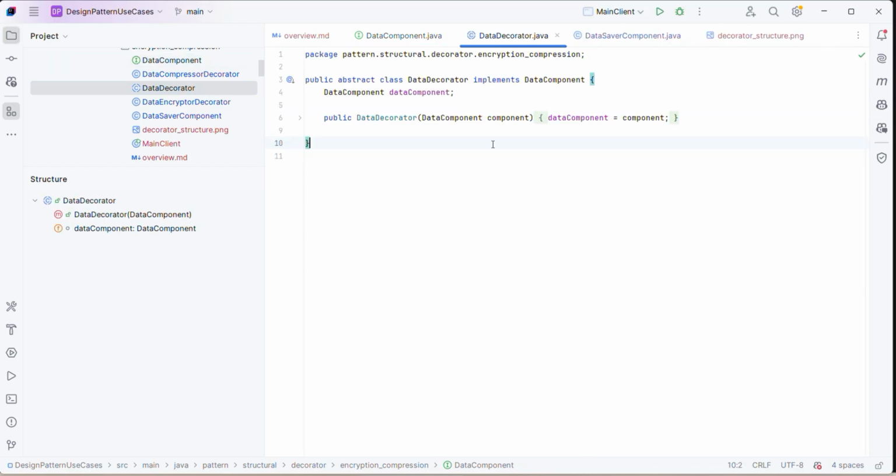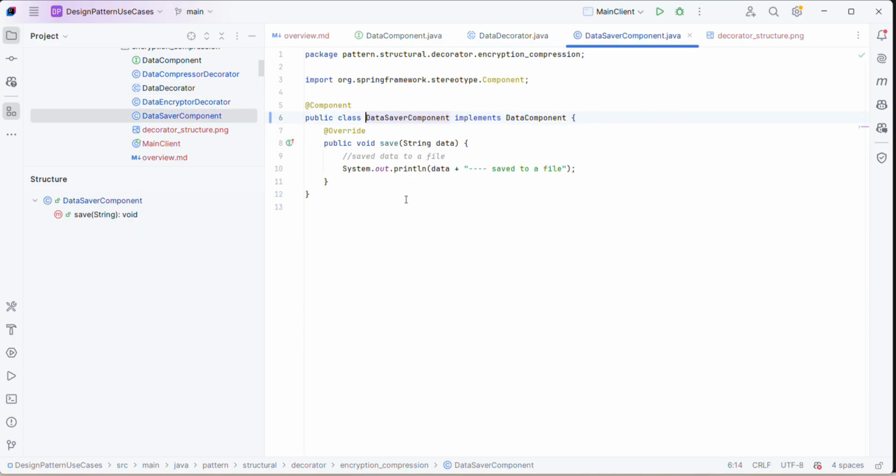And the decorator, as I said, wraps a data component within it as well as extends it, so it has the same behavior: the save method of the component, which it inherits. So what happens?